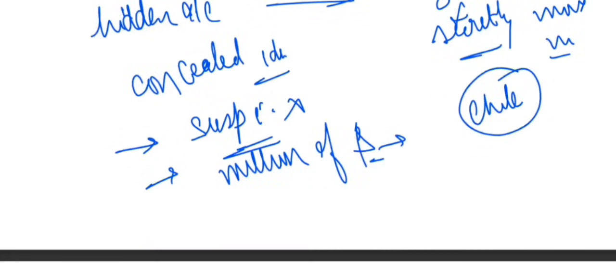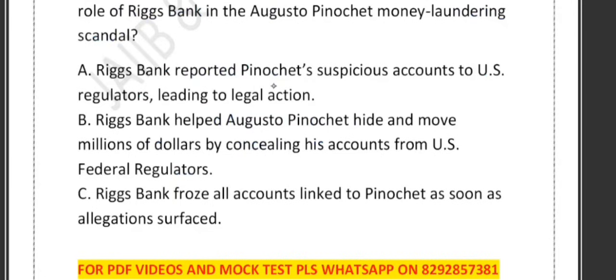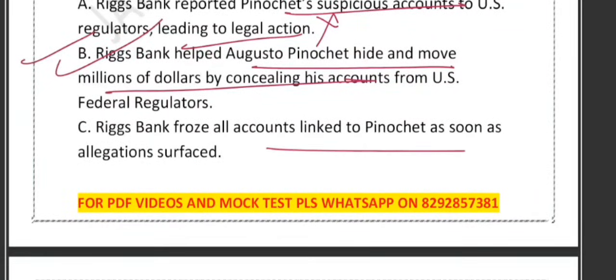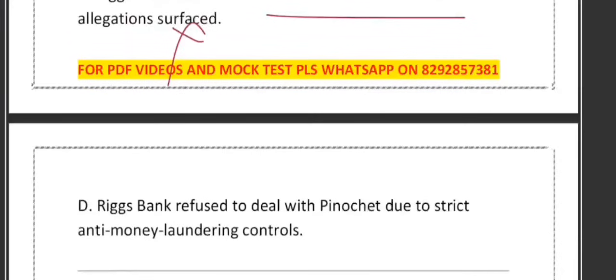So let's look at the options. Option A says that Riggs Bank reported Pinochet. No. Actually, Riggs Bank did not report the suspicious activity. In fact, they hid his account from the regulator. Option B is the perfect one. Riggs Bank helped Augusto Pinochet hide and move millions of dollars. Exactly. C says that Riggs Bank froze all accounts. No, that's completely wrong. And option D says that Riggs Bank refused to deal with Pinochet. No, that's wrong. So option B is the correct one.